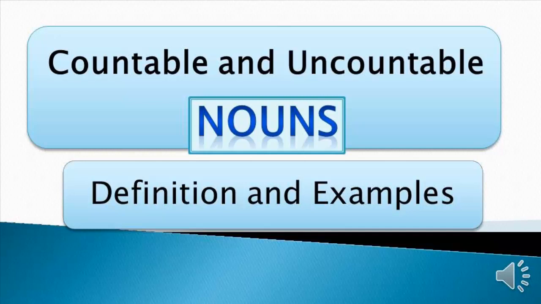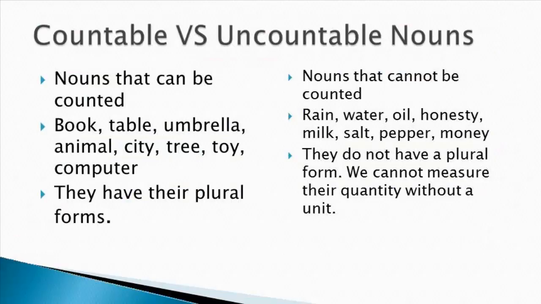Hello everyone, today's lesson is about countable and uncountable nouns. So we'll be discussing the definition and some examples of countable versus uncountable nouns. A countable noun is a noun that can be counted. For example, we can say one book or multiple books. One book, two books, three books, four books.